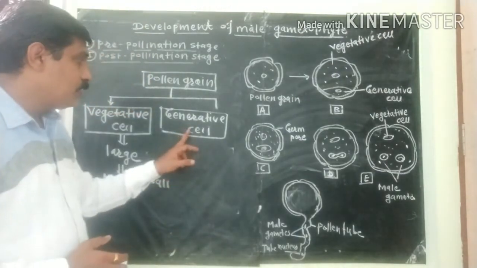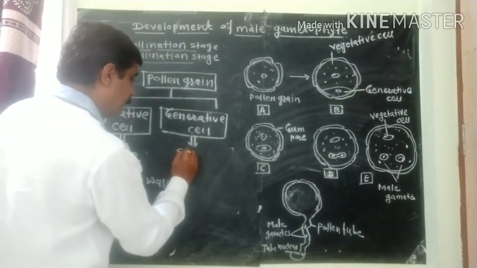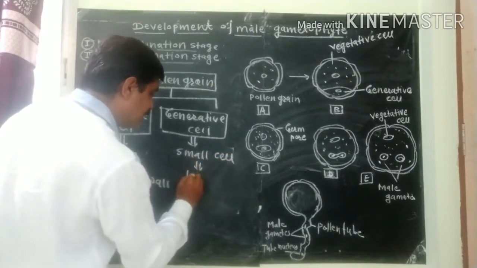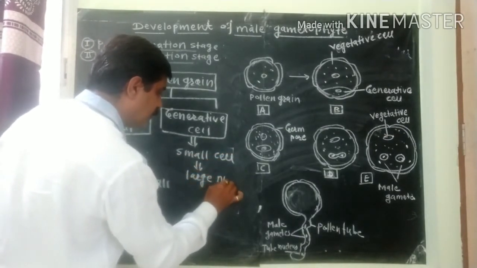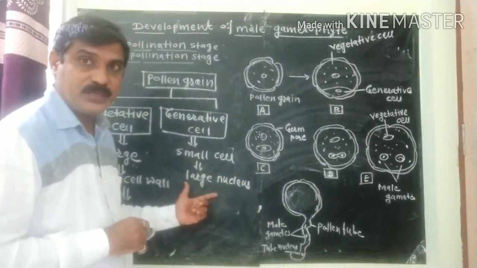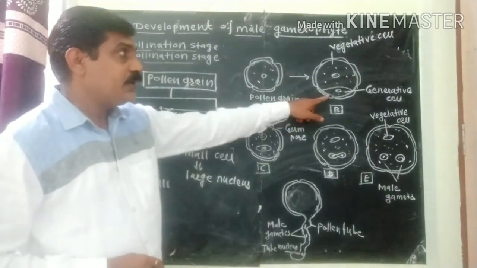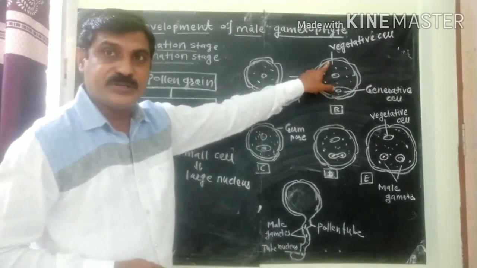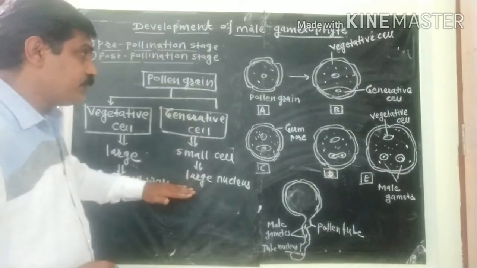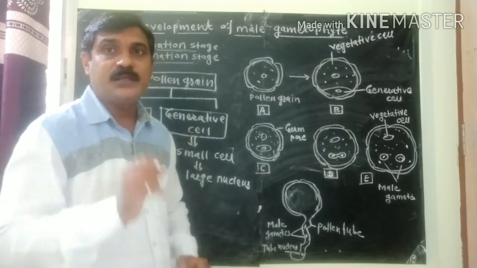On the contrary, the generative cell means this cell. This is the small cell, and it consists of a large nucleus. A small cell consists of a large nucleus, and this generative cell floats in the cytoplasm of the vegetative cell. So this is all about the vegetative cell and generative cell, and such a structure of the pollen grain is known as the two-cell pollen grain.